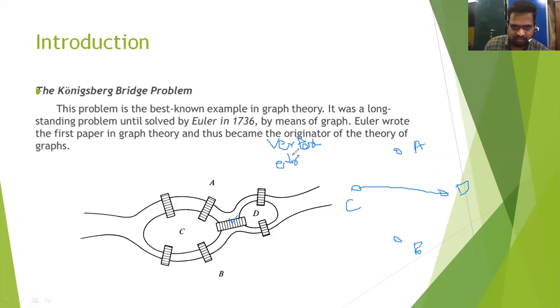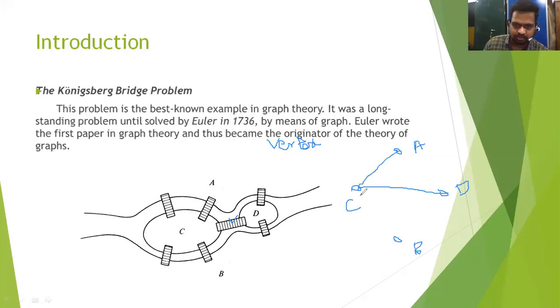Lines are called edges. So between C and D there is one bridge, and we put this line. Likewise, A and C, one bridge, one line.